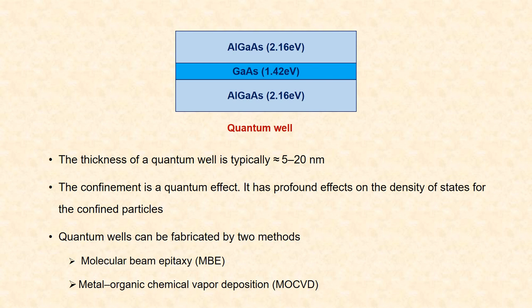The confinement is a quantum effect. It has profound effects on the density of states for the confined particles. Quantum wells can be fabricated by two methods: molecular beam epitaxy and metal organic chemical vapor deposition.